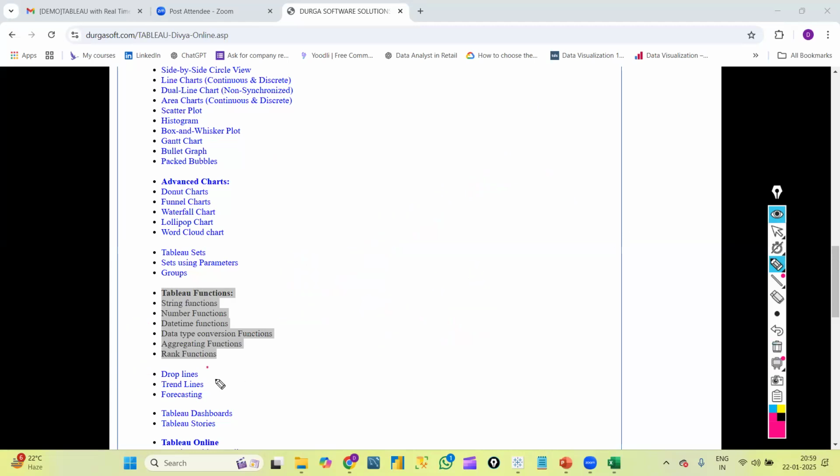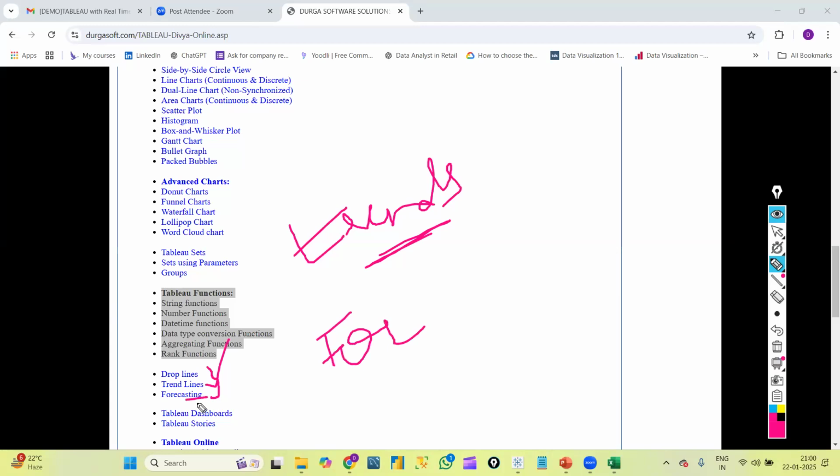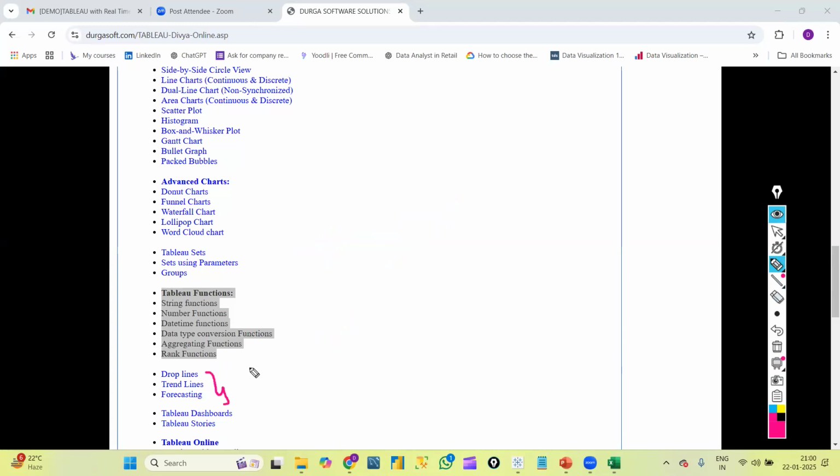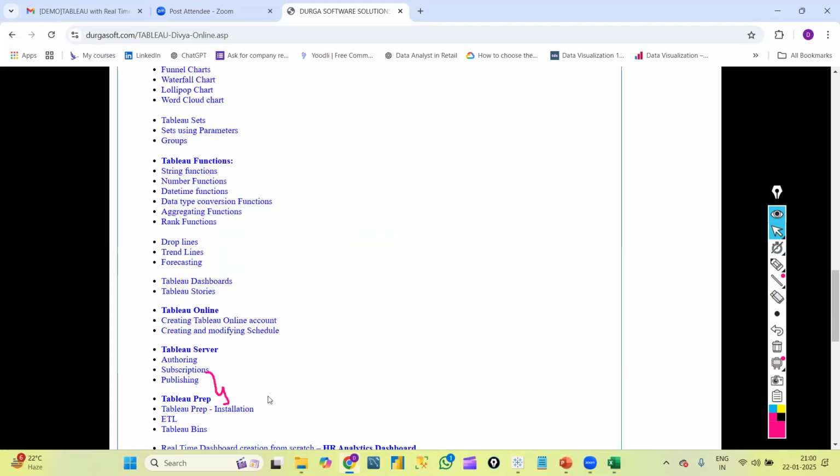Okay. Next, drop lines, trend lines, and forecasting. By using these, we can understand some trends and patterns in the data, and not only the current trends, we can even forecast the data. About the future data also we can forecast by using this forecasting option. We will see in this class how we are going to create trends out of the data and how we are going to predict the future data.